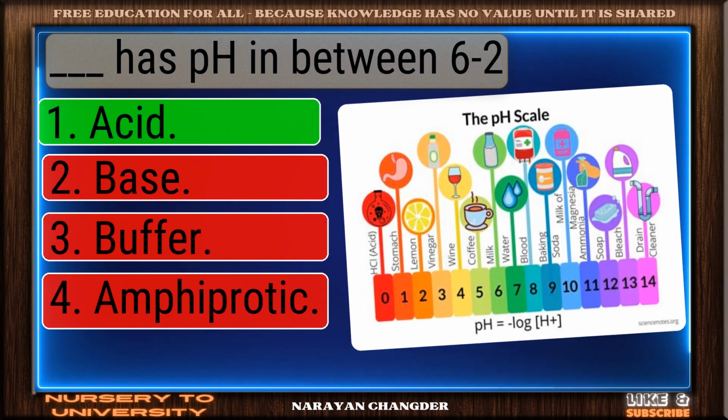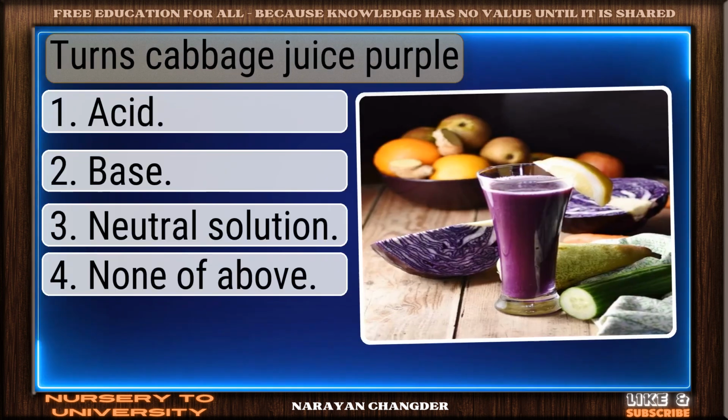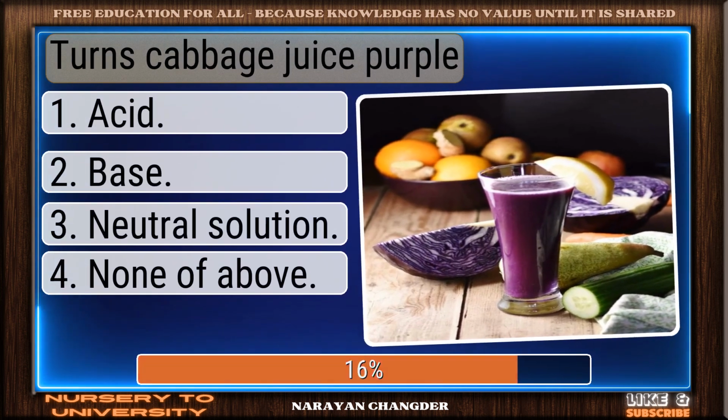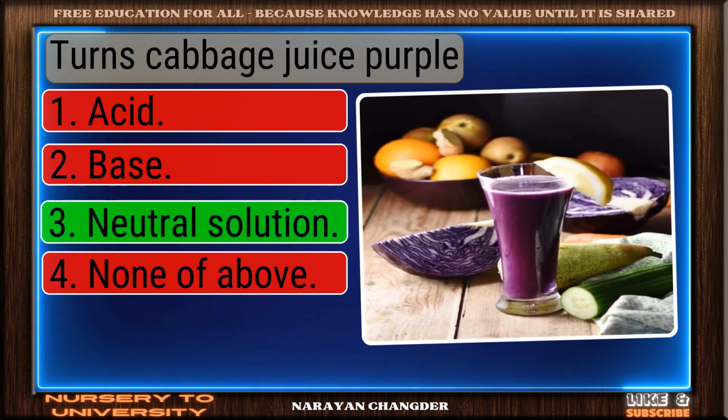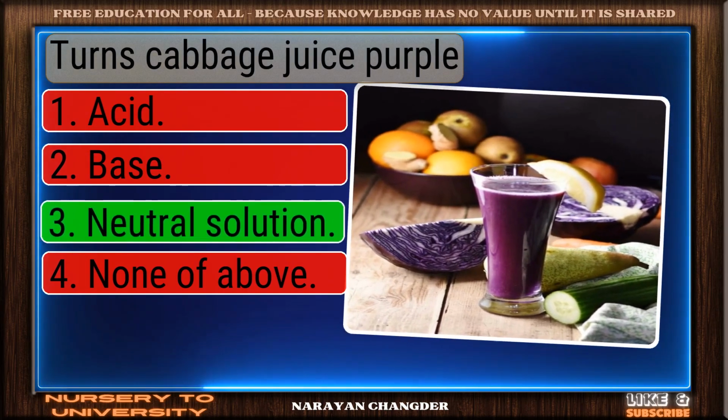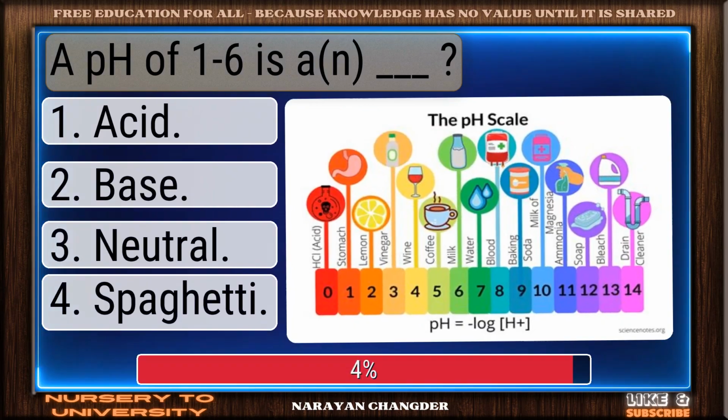Well done. Acid is the right choice. Turns cabbage juice purple. On track. Neutral solution is the correct answer. pH of 1.6 is a dash.